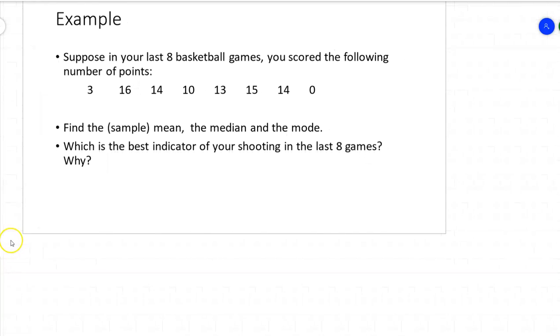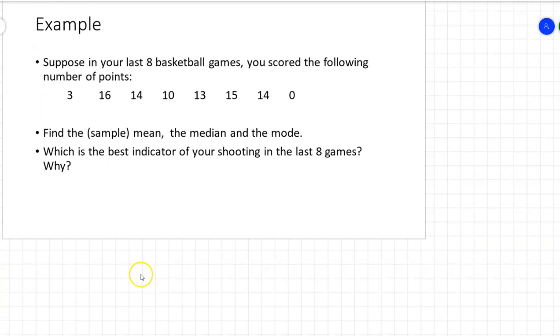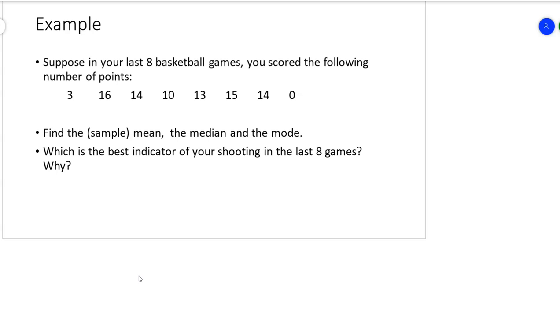All right, here's another example. Suppose you played 8 basketball games. Your last 8 basketball games, you scored the following number of points. Find the mean, the median, and the mode. And I use the word sample mean in here because I'm assuming that you played more than 8 basketball games for the season. So this is not the entire population, right? This is not your entire season's record. This is just the last 8 basketball games. I took a sample, and that's what's in my sample. So we need mean, median, and mode.